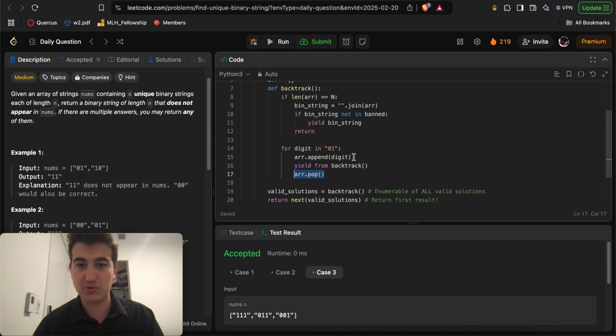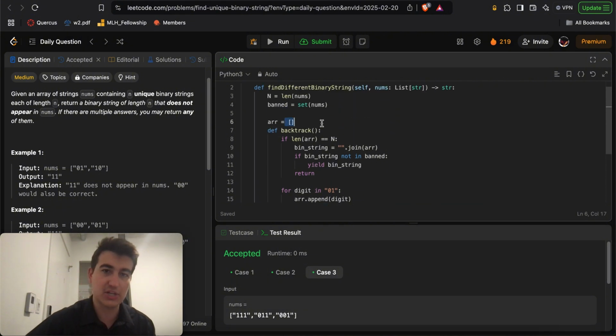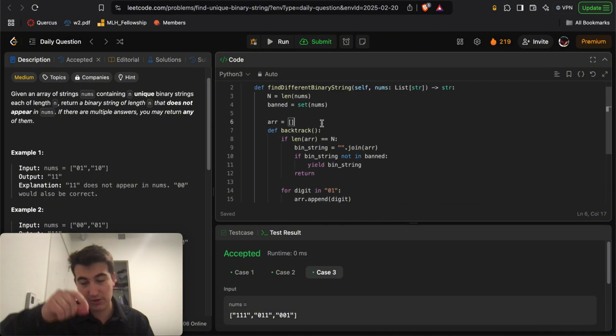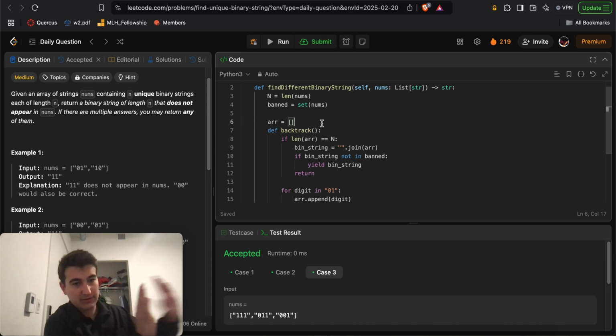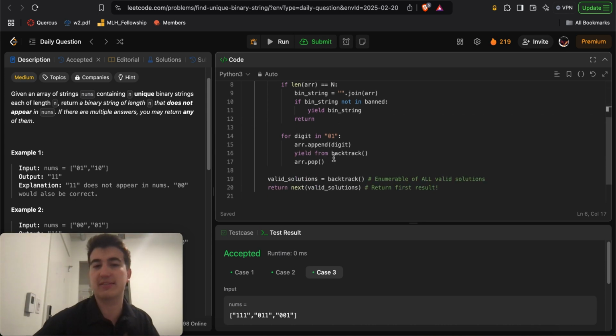And then finally, once we've gone through every single thing inside of there, we'll just pop and move on to adding a 1 instead. And once we're done with that, we're done with either case, because at whatever position in the array we were at, we can either put a 0 there or put a 1 there, and then continue from either of those cases, but we can't do anything other than 0 or 1, so then we stop. That's kind of the idea.